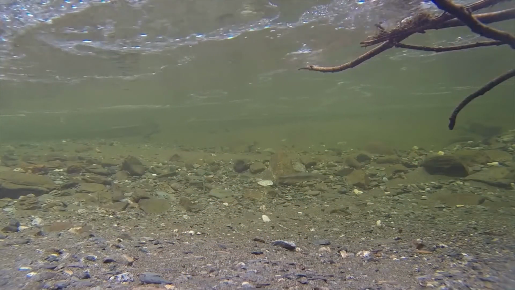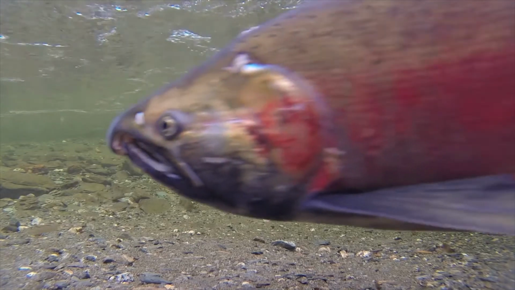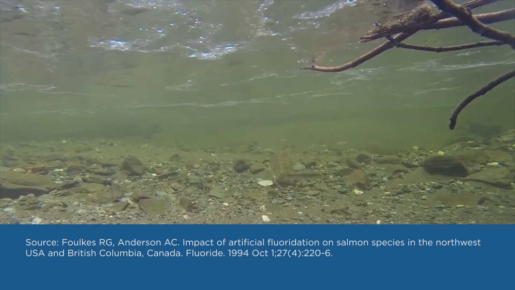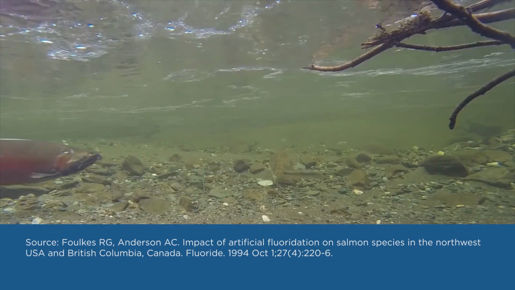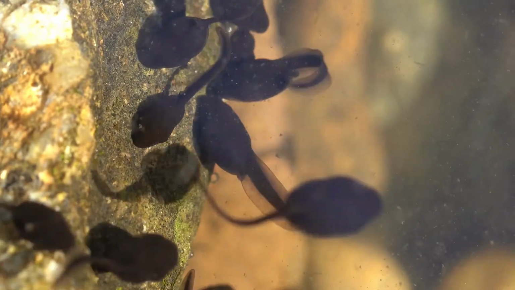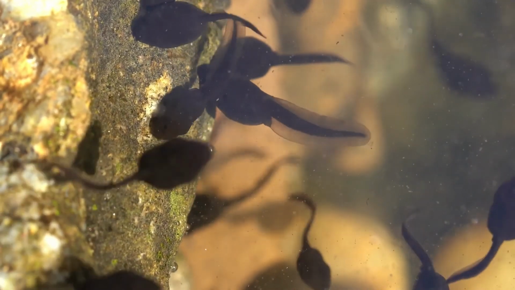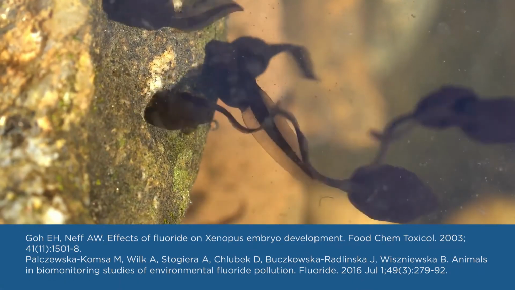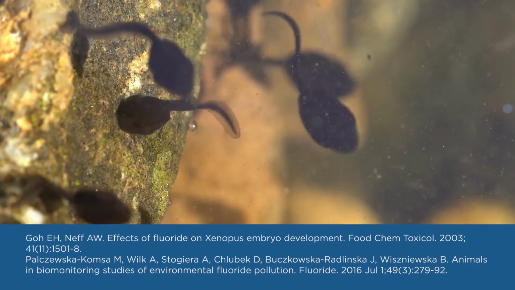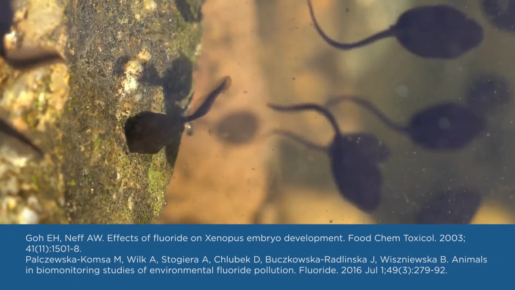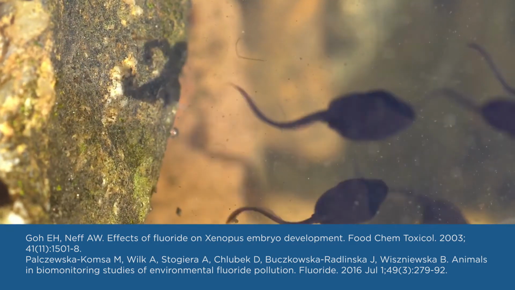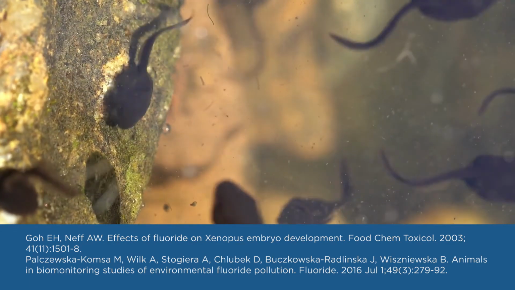It can also adversely impact the migration and life expectancy of salmon. Sources, R.G. Folks et al., Impact of Artificial Fluoridation on Salmon Species in the Northwest USA and British Columbia, Canada, Fluoride, 1994, October. In amphibians, studies have demonstrated that fluoride causes deformation of the skeletal structures of tadpoles. Sources are E.H. Go et al., Effects of Fluoride on Xenopus Embryo Development, Food Chemical Toxicology, 2003. Also M. Komsa-Palszewska et al., Animals and Biomonitoring Studies of Environmental Fluoride Pollution, Fluoride, 2016, July.